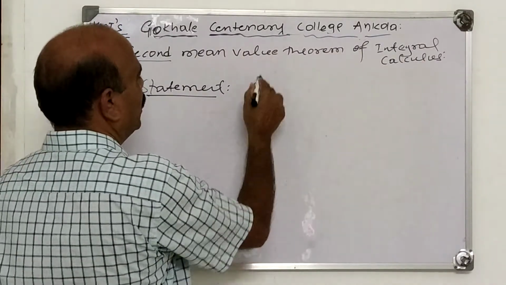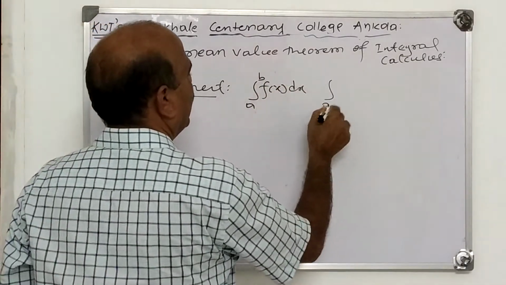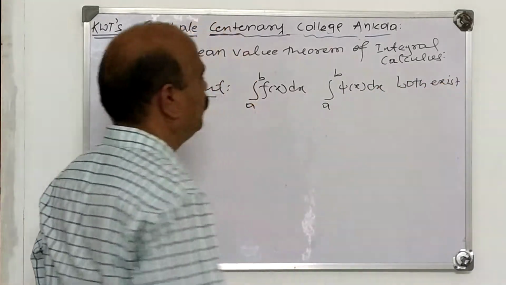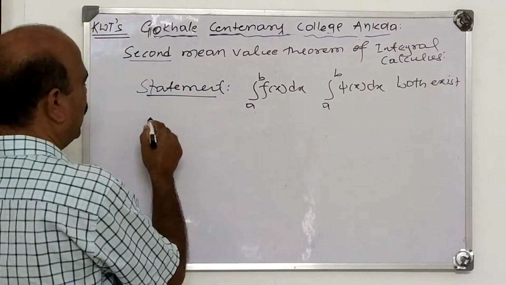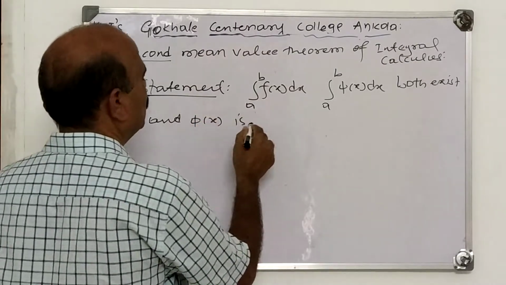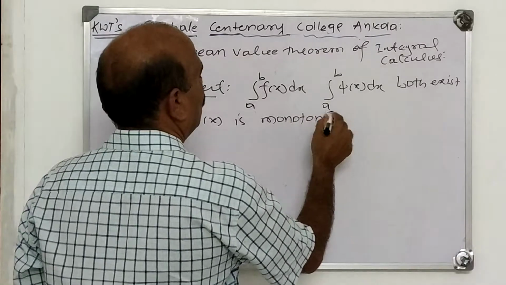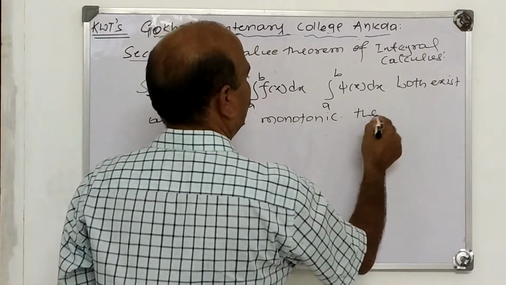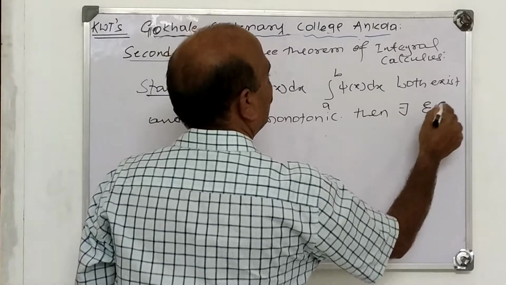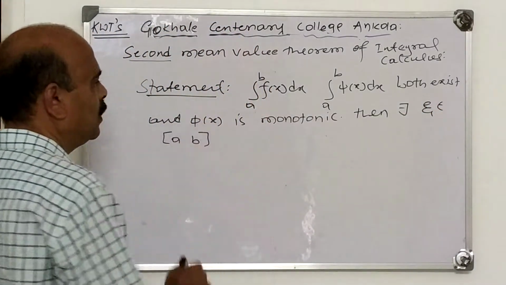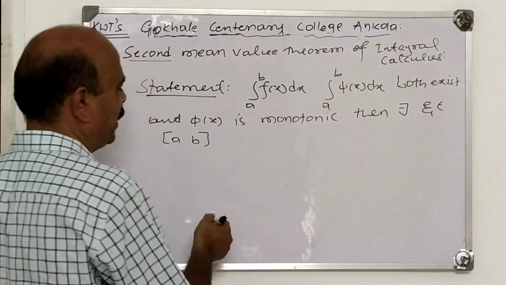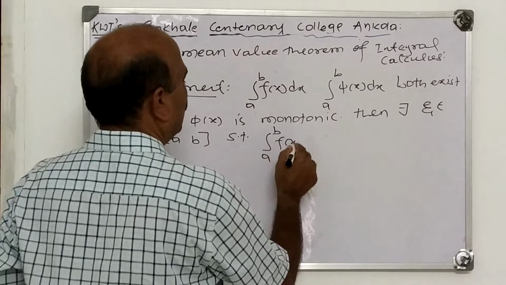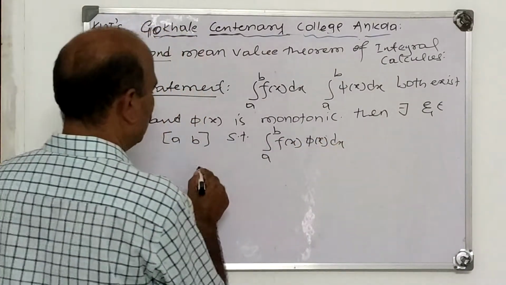The theorem is like this: if the integrals from a to b of f(x) dx and from a to b of phi(x) dx both exist, and phi(x) is monotonic, meaning either monotonically increasing or monotonically decreasing, then there exists psi belonging to [a, b], where [a, b] is the bounds of these functions f(x) and phi(x), such that the integral from a to b of f(x) times phi(x) dx is equal to